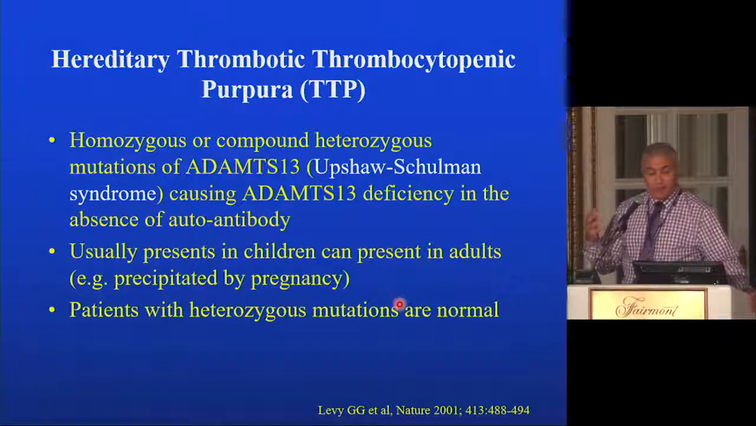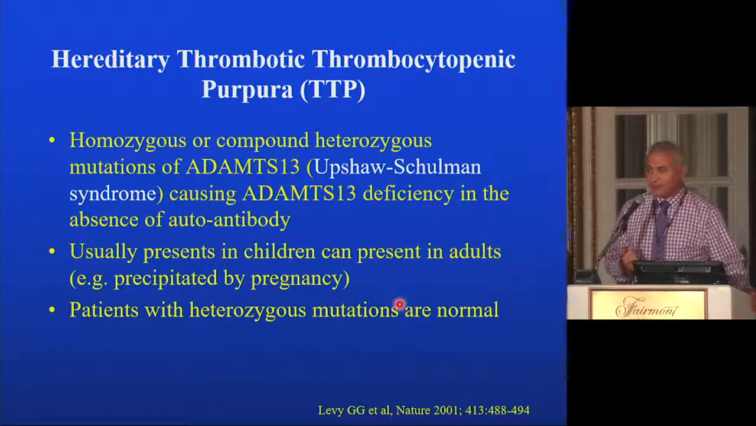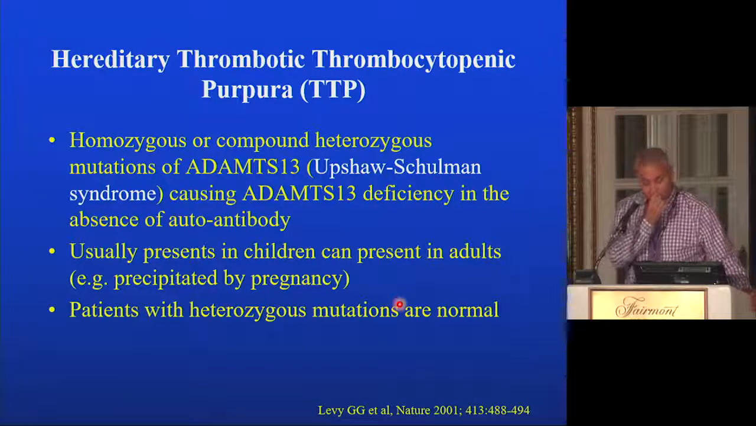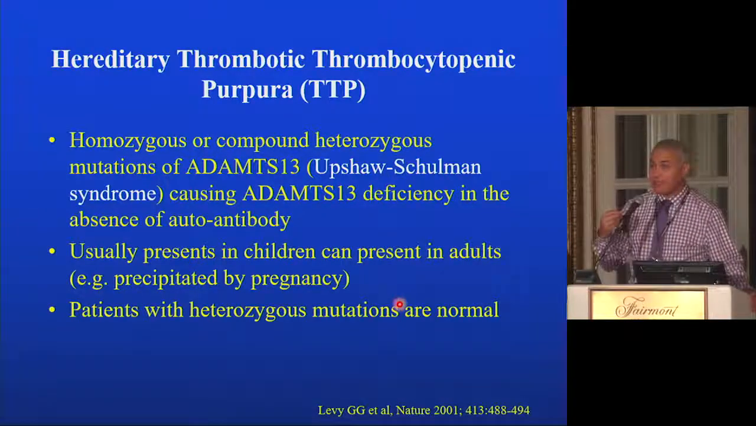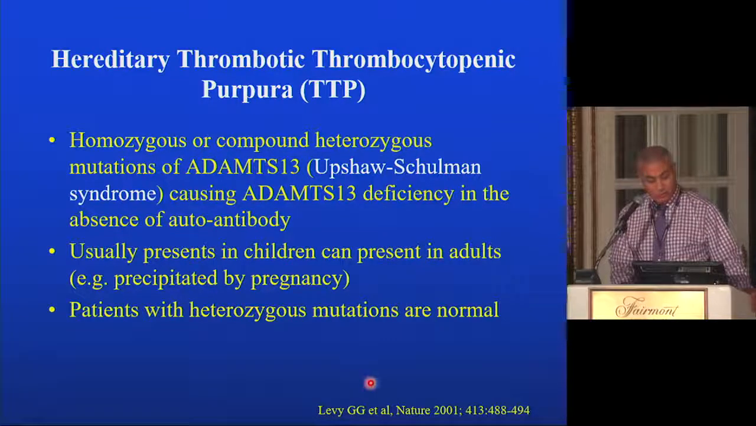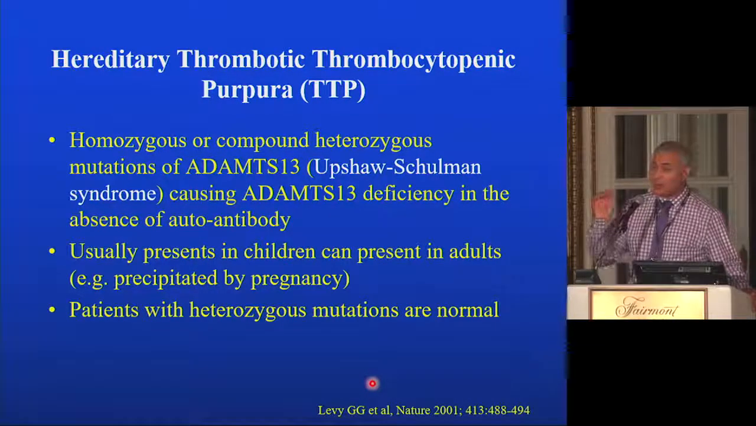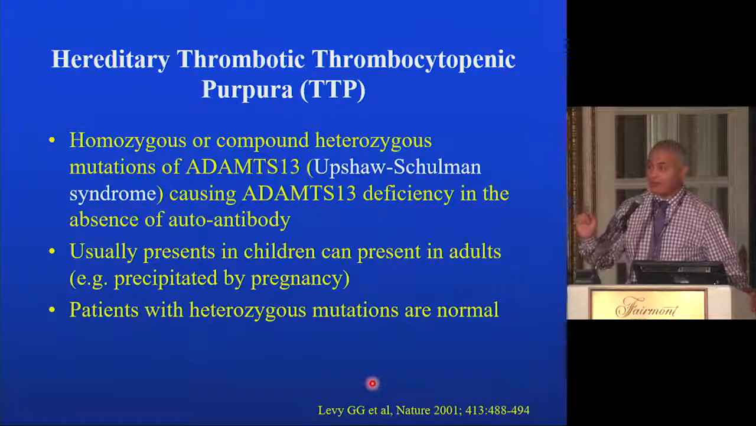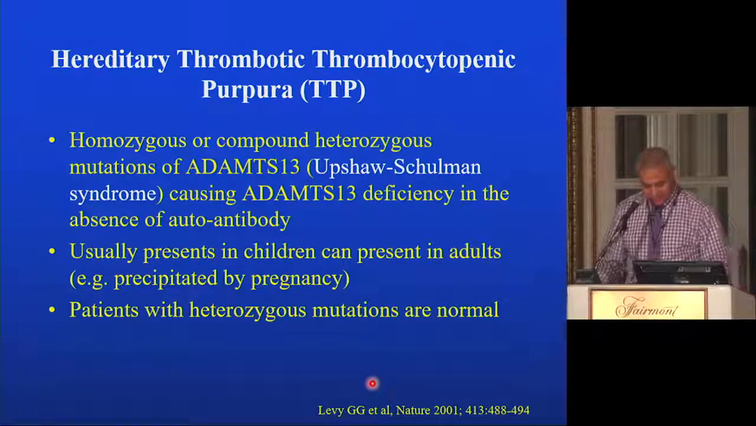The hereditary form helped us to understand the pathophysiology of TTP. So this is the rarest form of TTP, where you have complete absence of ADAMTS13 due to a mutation affecting the ADAMTS13 gene. The syndrome is called Upshaw-Schulman syndrome, and it causes TTP either at a very young age or it can even start in adults, especially during pregnancies. Patients who are heterozygous for the mutation do not have the disease. So 50% activity of ADAMTS13 is enough to protect us from TTP.